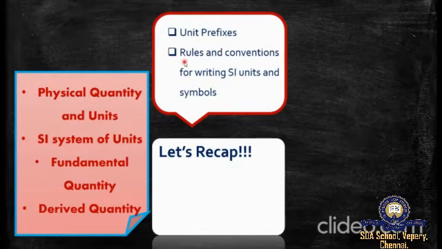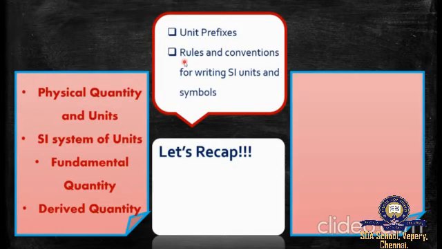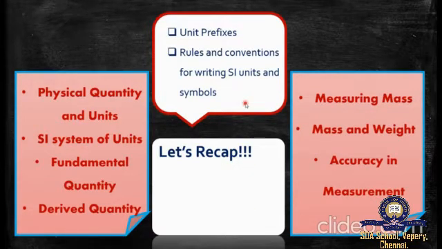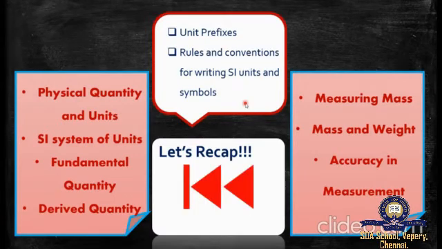Yes. In the third video, we saw about measuring mass. We dealt with 4 balances, right? Hope you remember. What are they? Physical balance, digital balance, common beam balance, and the spring balance.